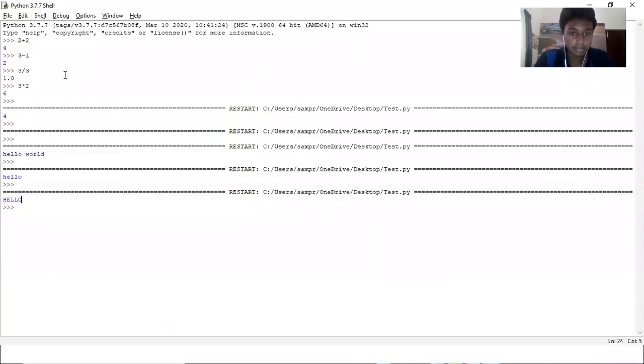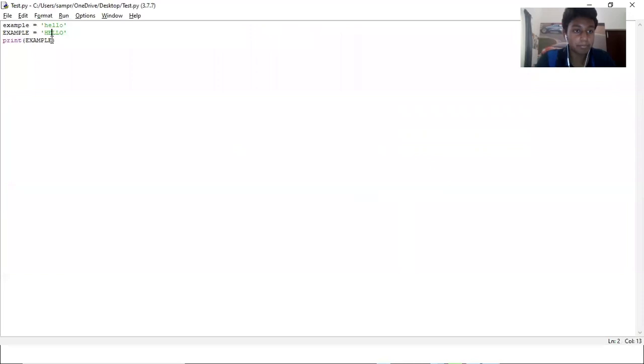One more fun thing to do: when you're printing, you can also mix in the two. I told you when you want to print a word or a bit of text, you put the quotation marks, and now it'll print hello.